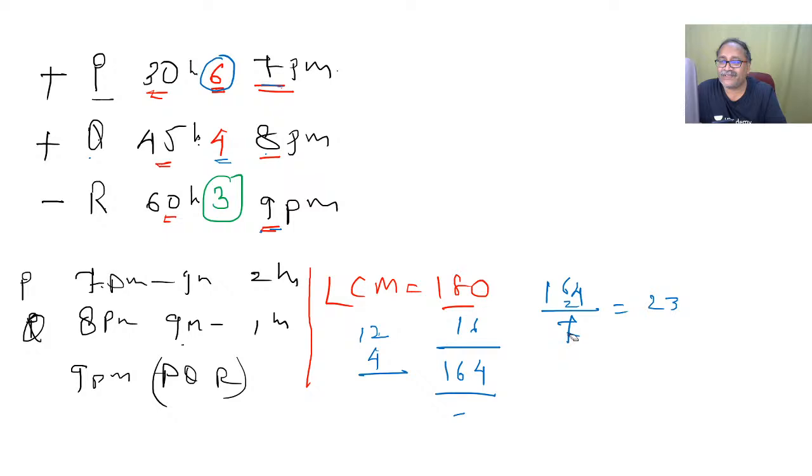Okay. So that is 7 2s are 14 and then 2, and 7 3s are 21 and I am left with 3. 3 by 7, so 23.42. That's good, sir. So the total time it will be taking is 23 3 by 7 hours from 9 p.m. So what will be that time?